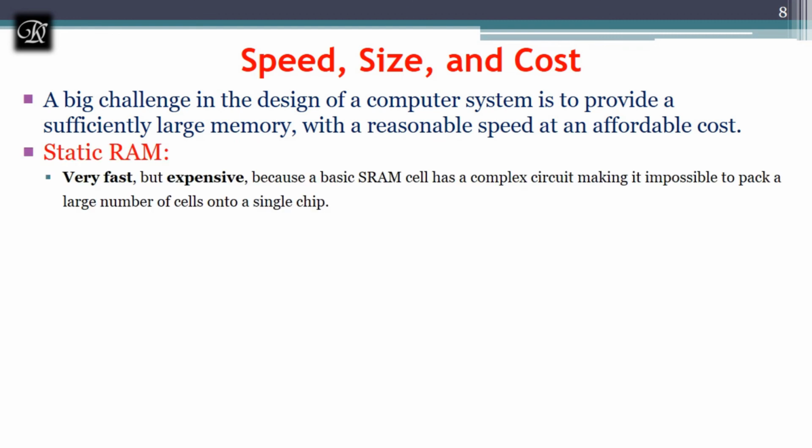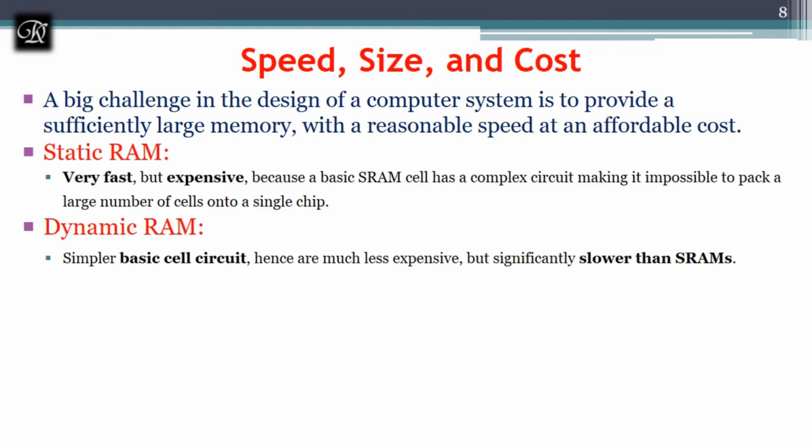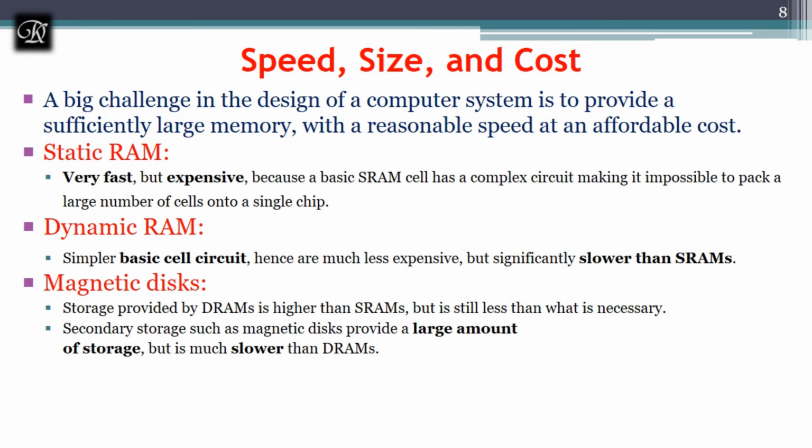Next, we'll see speed, cost, and size. Static RAMs are fast, but they are expensive. Dynamic RAMs are a little slow compared to static RAMs, but they are not as expensive as static RAMs. And magnetic disks, which we call the hard disk, are not as costly as dynamic RAMs and static RAMs, they are cheaper. But when it comes to magnetic disks, they are huge in size.